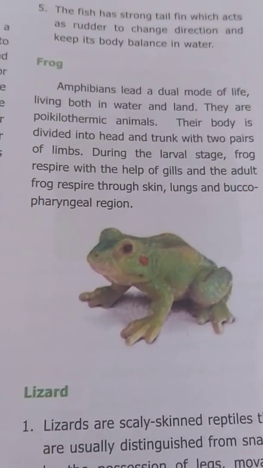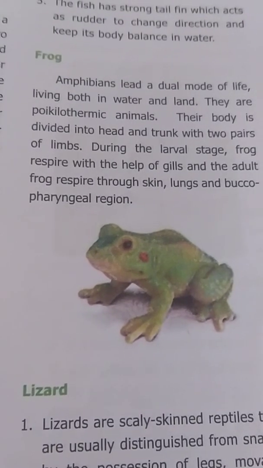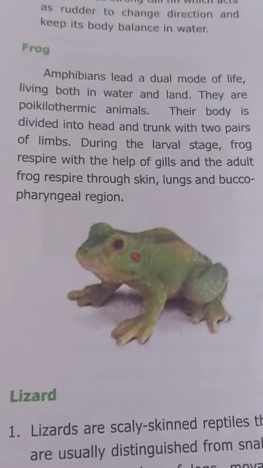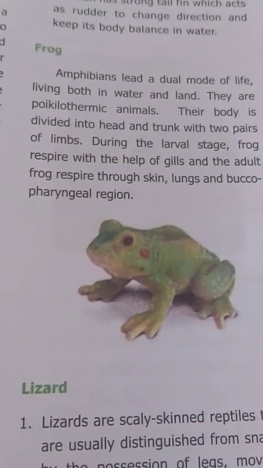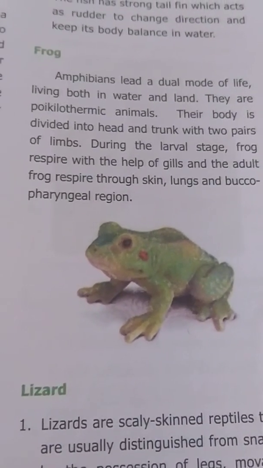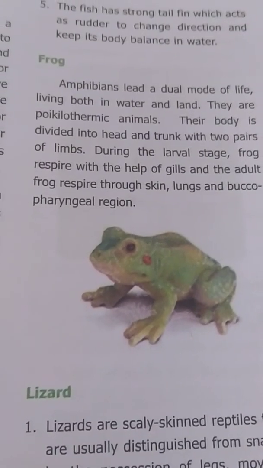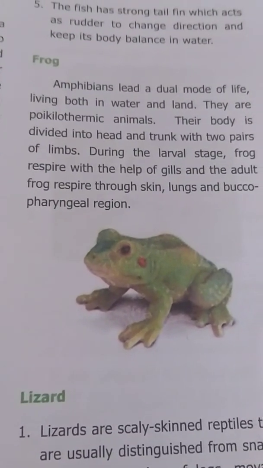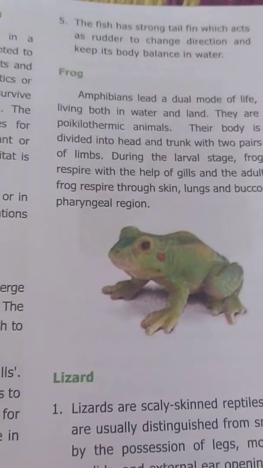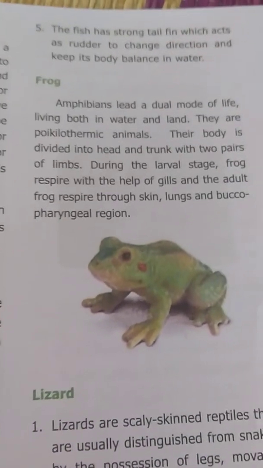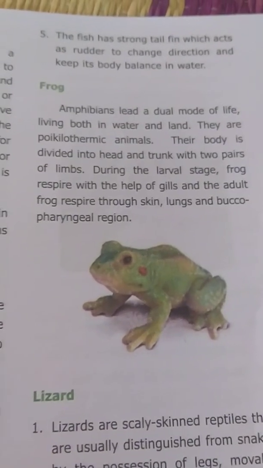In the larva stage the frog respires through gills, and when the frog gets adapted, it respires through the skin and lungs. When the frog comes out of the water, it can respire through the skin and lungs. These are most important, students.